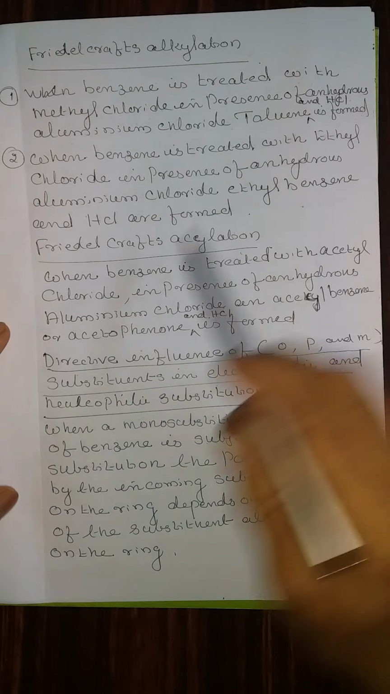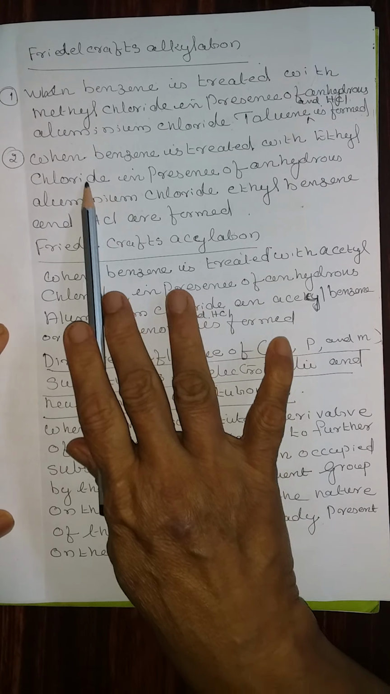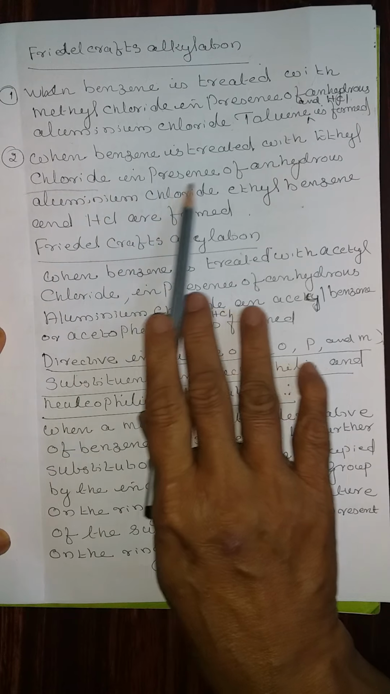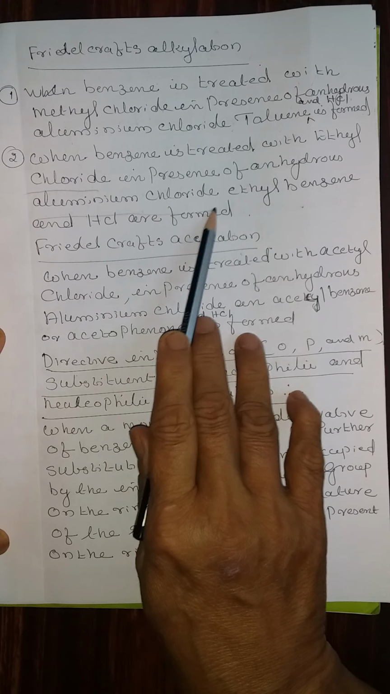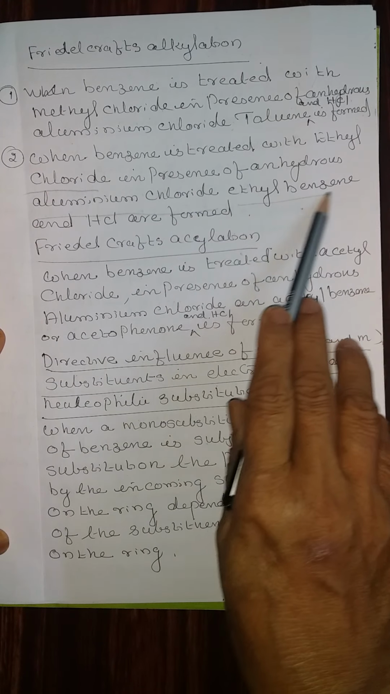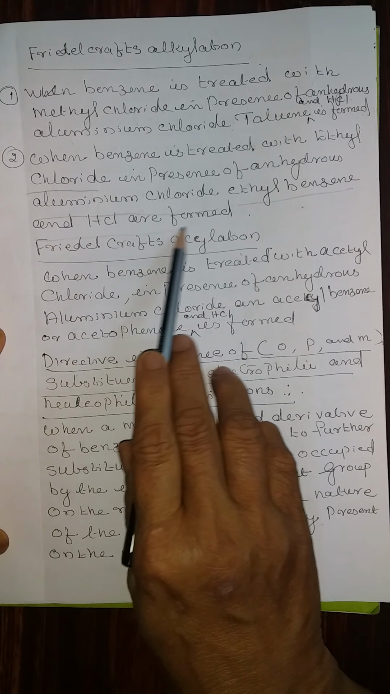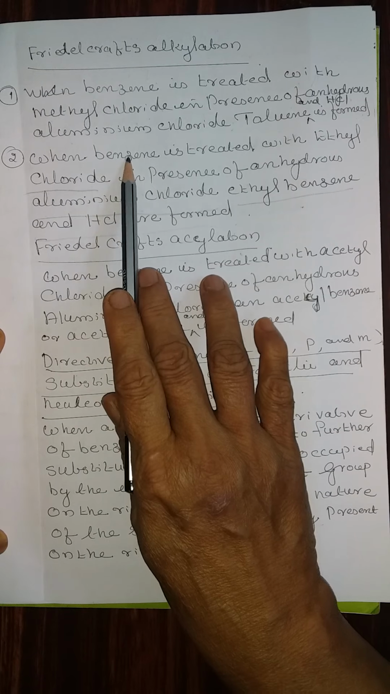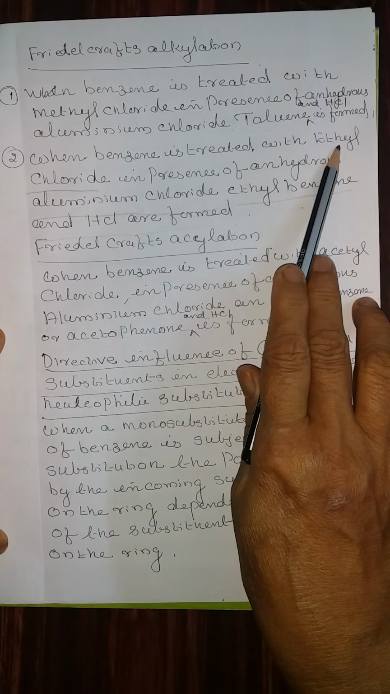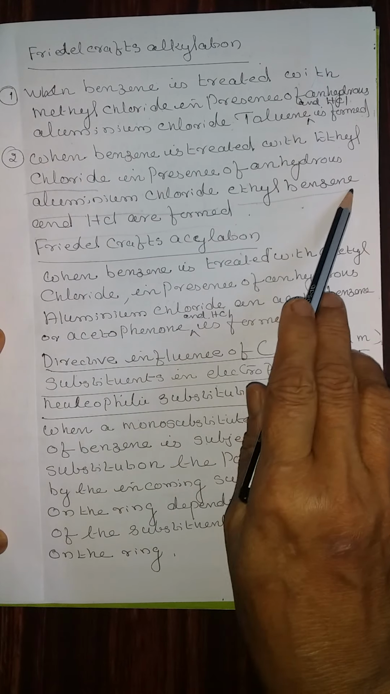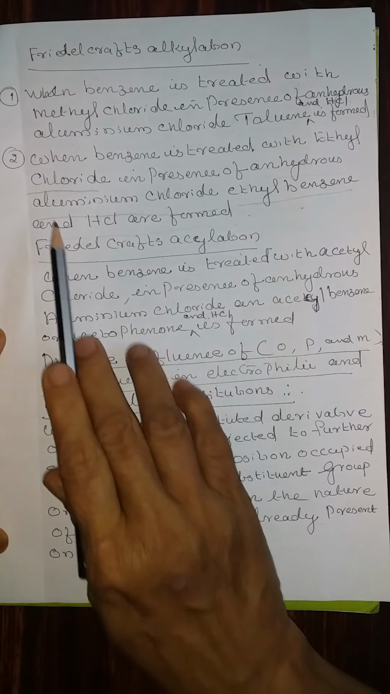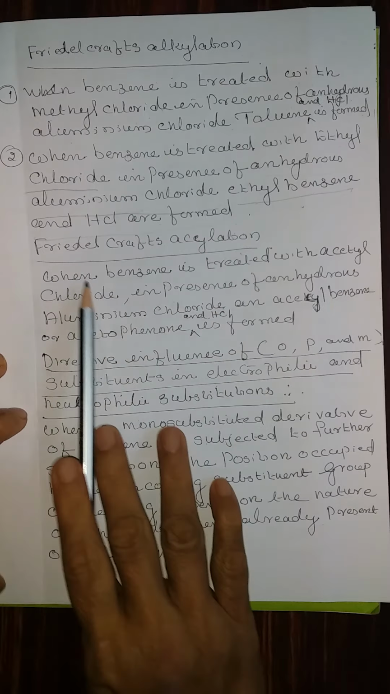Write the equation. Equation number 2. When benzene is treated with ethyl chloride in presence of anhydrous aluminum chloride, ethyl benzene and hydrogen chloride are formed. You must know the formula of benzene, ethyl chloride and ethyl benzene, and hydrogen chloride is the byproduct. Right above the arrow, anhydrous aluminum chloride.